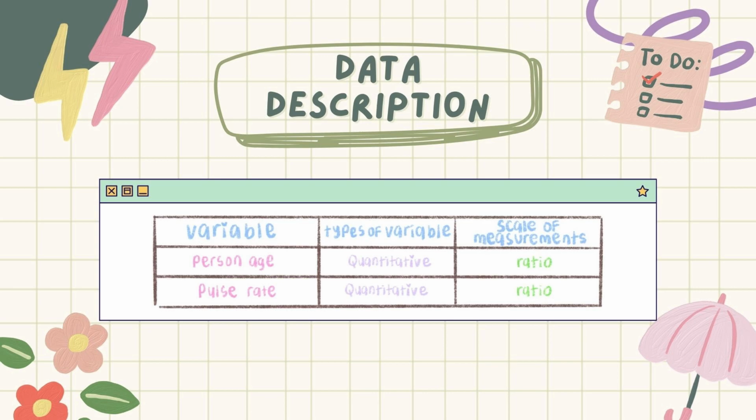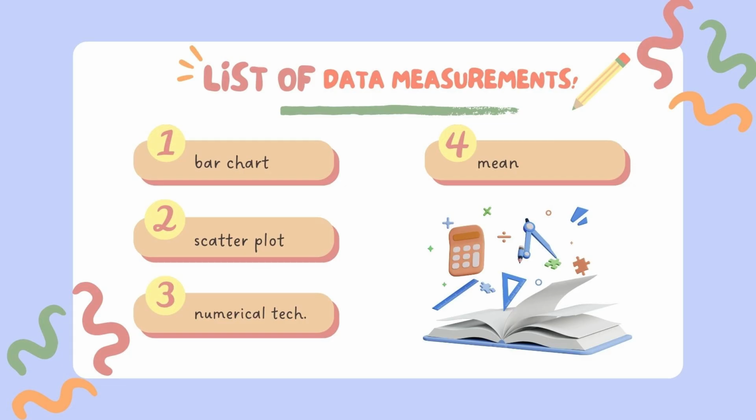Based on the data we had, the independent variable is the person's age, while the dependent variable is their pulse rate. There are two types of variables in statistics, which are quantitative and qualitative. But in our research, we only use quantitative variables, which are numerical values. For the list of data measurements, we have bar chart, scatter plot, numerical technique, and mean.